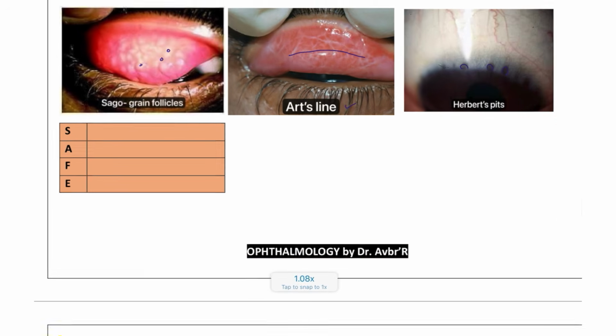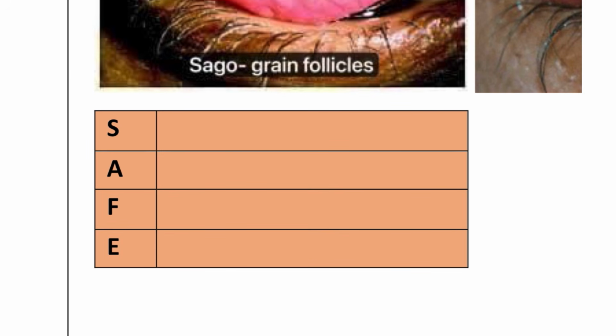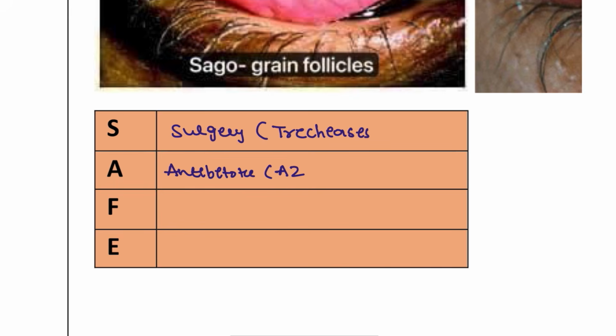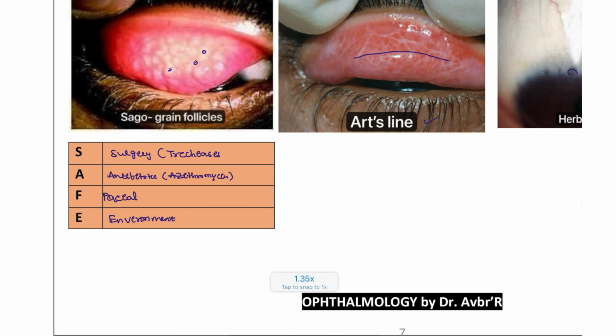And what is the treatment? It is a simple, safe procedure. S is for surgery for the trichiasis. A is for antibiotics, and the best antibiotic is azithromycin. F is for facial cleanliness, and E is for environment, our surroundings, where flies have to be decreased. So this is the procedure that we can do for these patients.